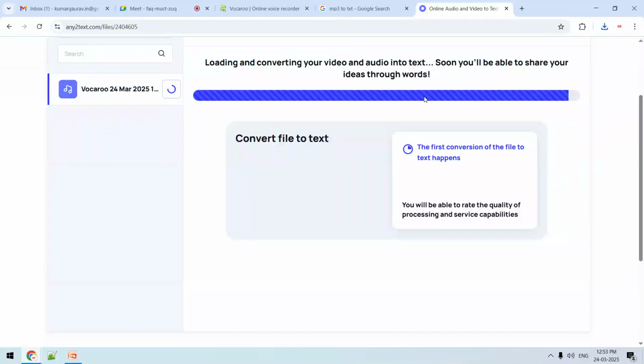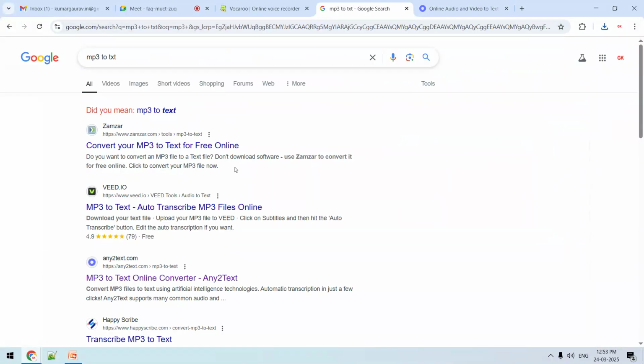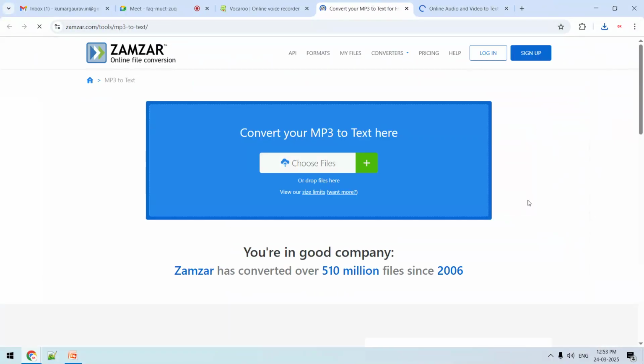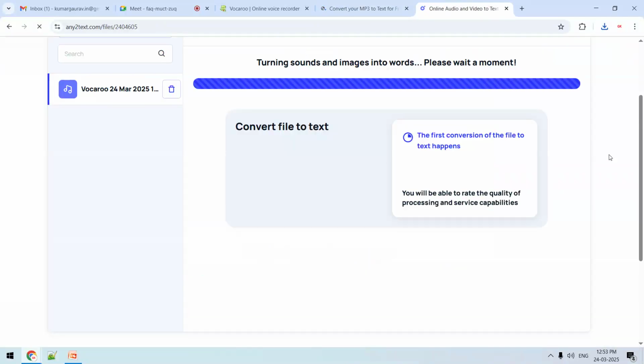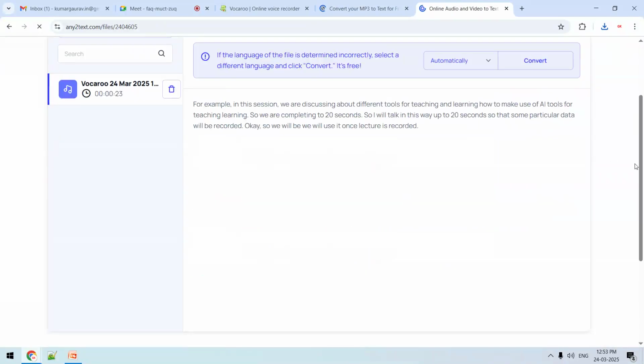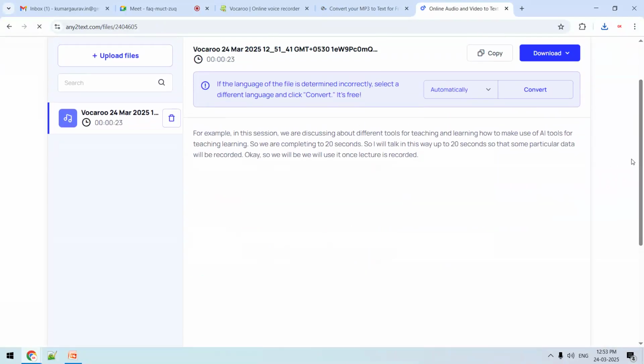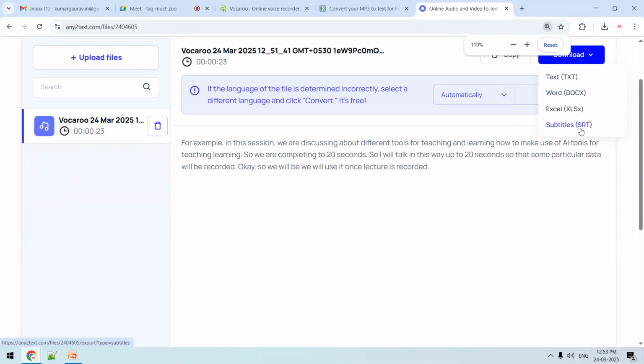So you can see that simply. Any of these tools, you can use an mp3 to txt converter. In the case of Pinterest, we converted image to text. Here we are converting audio to text. You can download in txt format, in subtitle format, for example, if I want to use it in my YouTube video, Excel format, Word format, text.